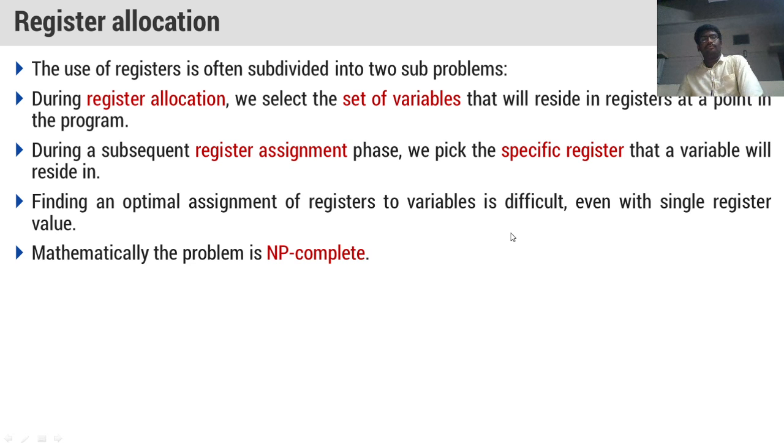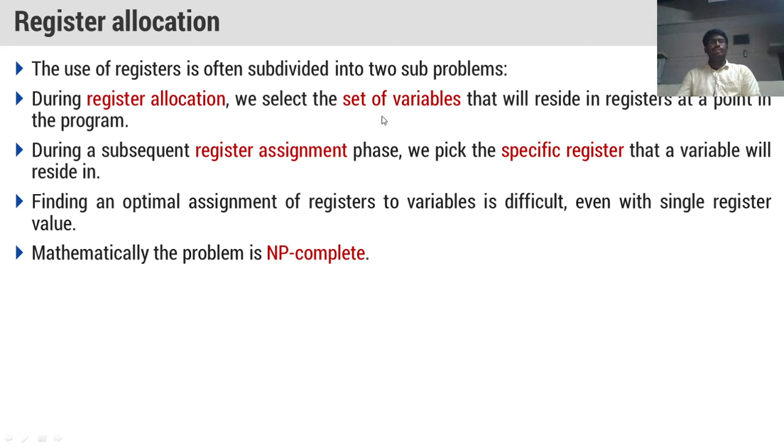Anyhow, finding an optimal assignment of registers to variables is difficult, and that is why this problem is called NP complete. Mathematically, the problem is NP complete.